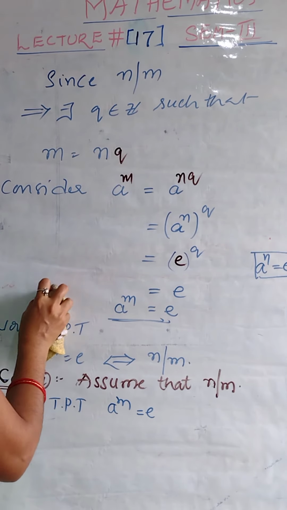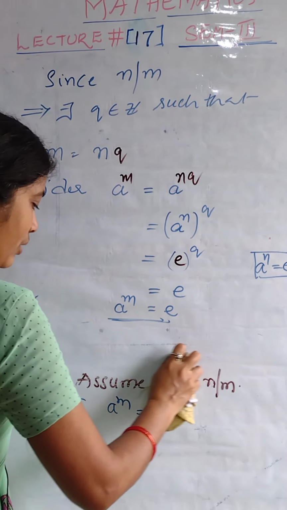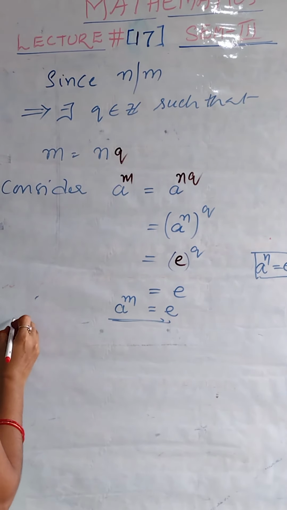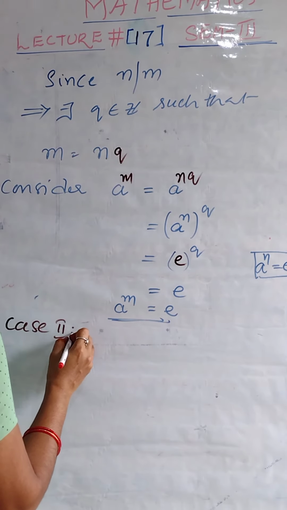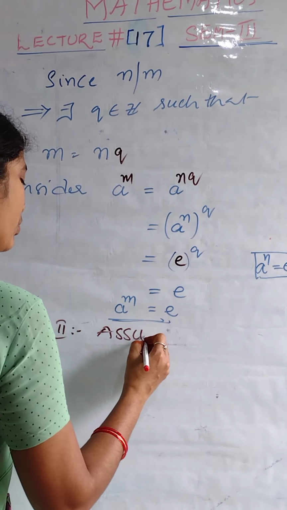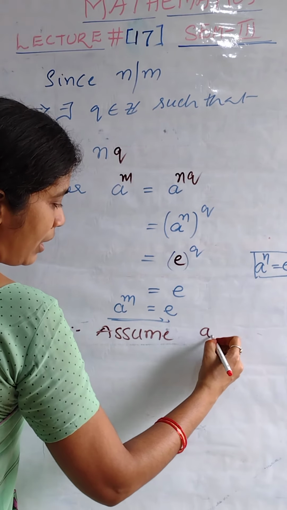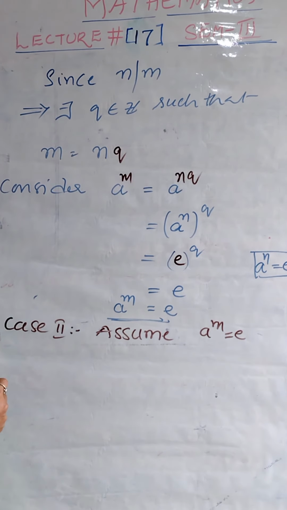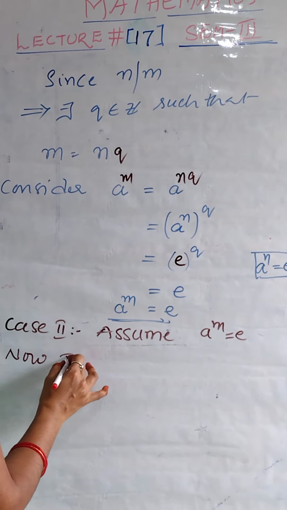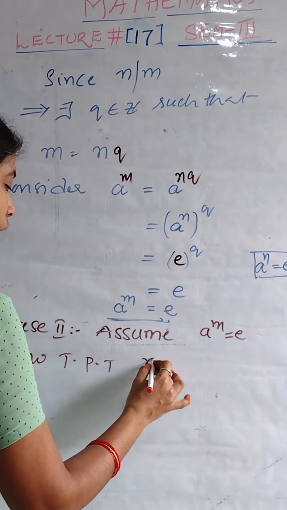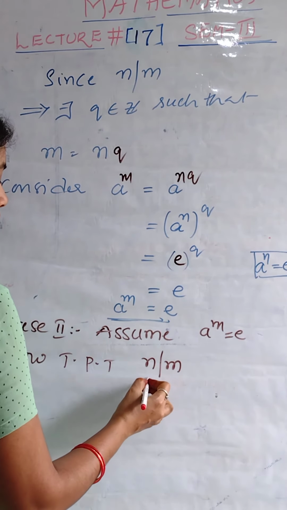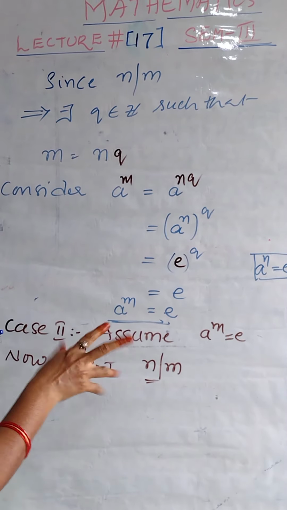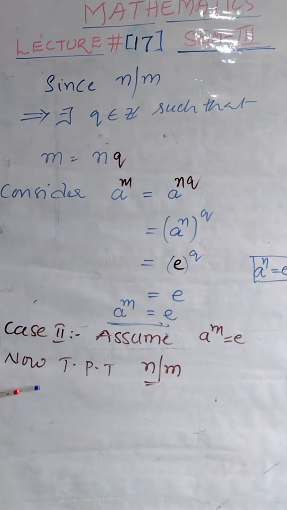Case 1 is over. What is the second case? In the second case, we want to assume a power m equal to e. Assume this condition holds. Now, what do we have to prove? To prove that n divides m. This is our claim here. In the second case, we want to prove that n divides m. The condition is reversed in the second case.